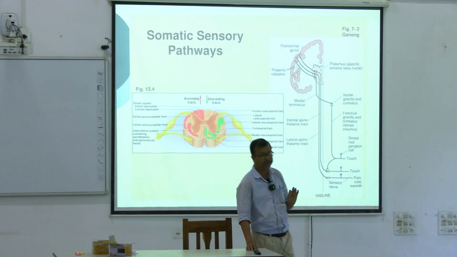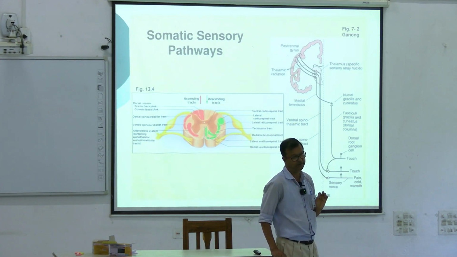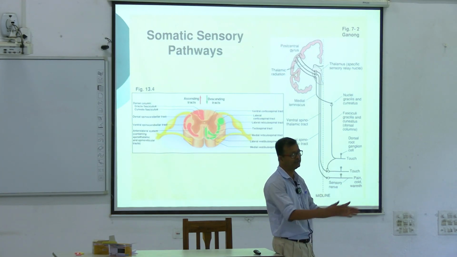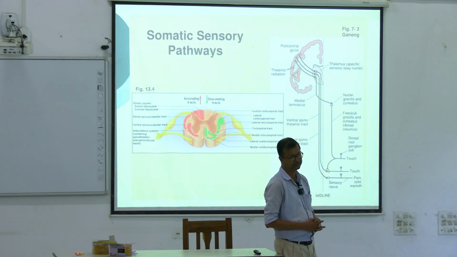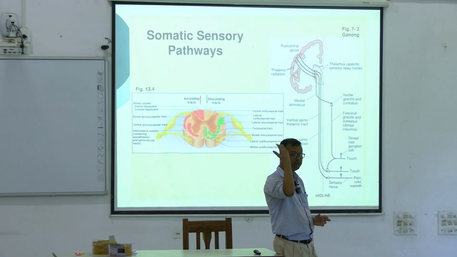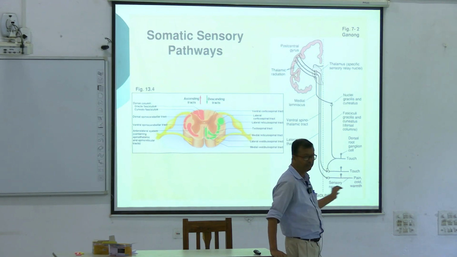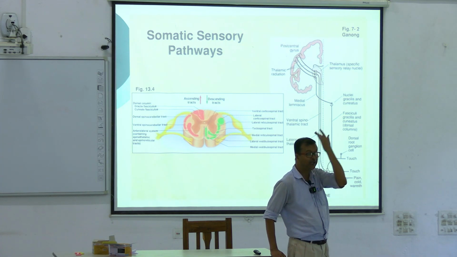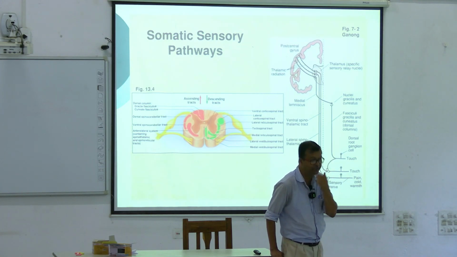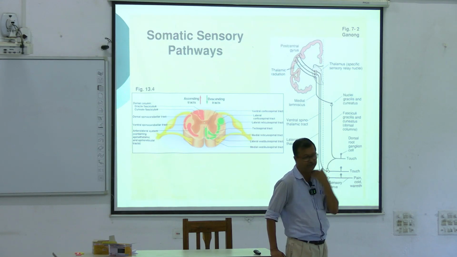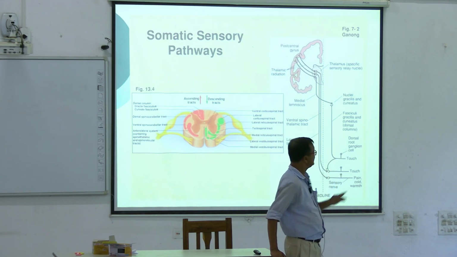The thalamus is considered the specific sensory relay nucleus. Why relay? Because whatever sensation has to reach, goes via the thalamus. Even for the upper portion, there is another pathway that has not been mentioned here, the facial pathway. That is purely carried by which cranial nerve? The fifth cranial nerve, the trigeminal. Sensory functions, fifth cranial nerve. This portion is the fifth cranial nerve. That's all.